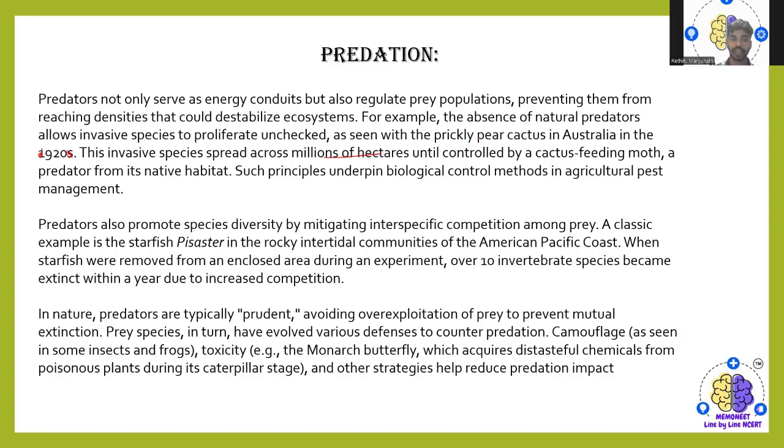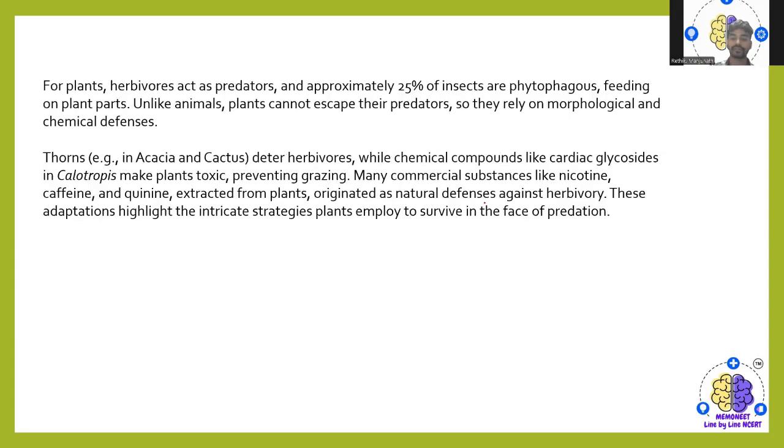In nature, predators are typically prudent, avoiding overexploitation of the prey to prevent mutual extinction. Prey species in turn have evolved various defenses to counter predation, like camouflage as seen in some insects as well as frogs, or mimicry, where they appear very toxic but are not. Because some animals have already encountered toxic ones, a bird might think this caterpillar or frog might be toxic and leave it.